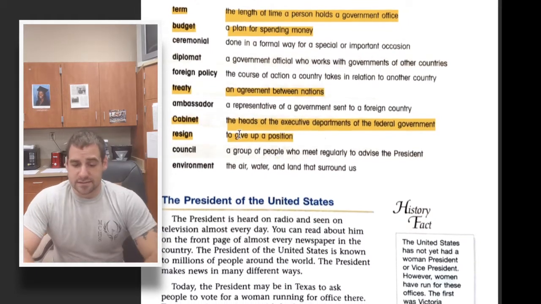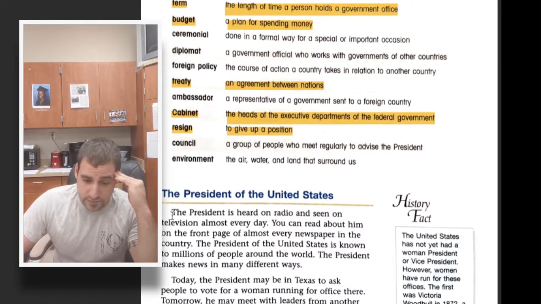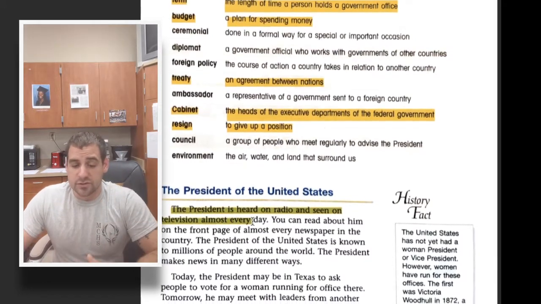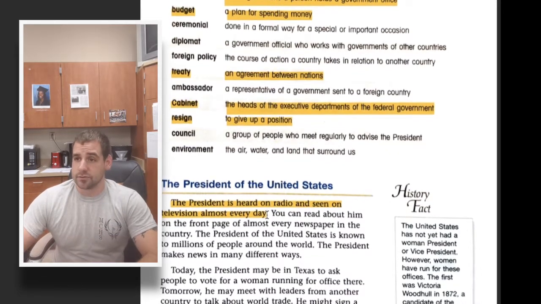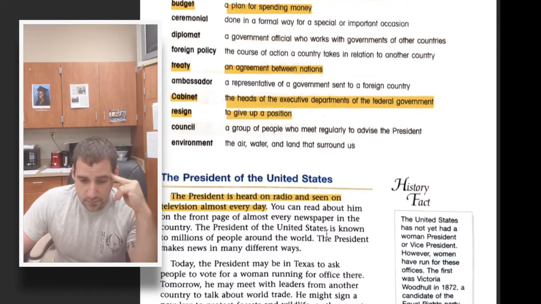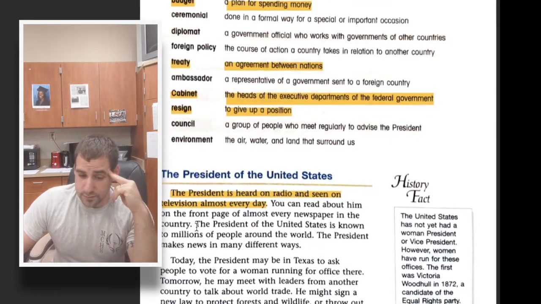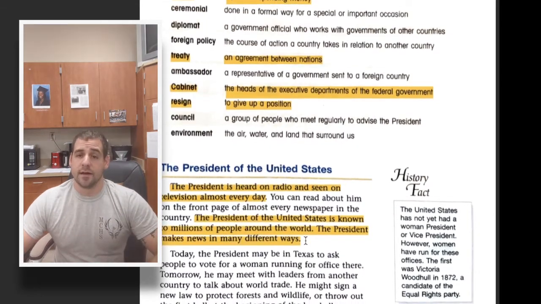So the President of the United States is on the news almost every single day, especially now. With the election coming up, it is almost impossible to watch any channel and not see commercials for Joe Biden and Donald Trump. They're on the news all the time. They're known around the world. The President of the United States might be one of the most famous people in the entire world.